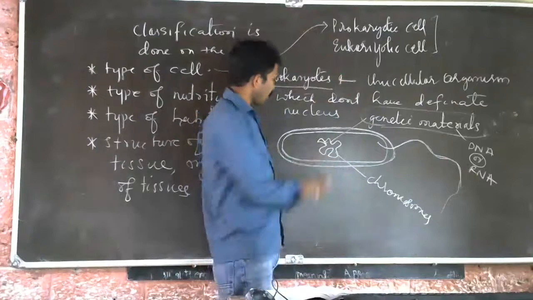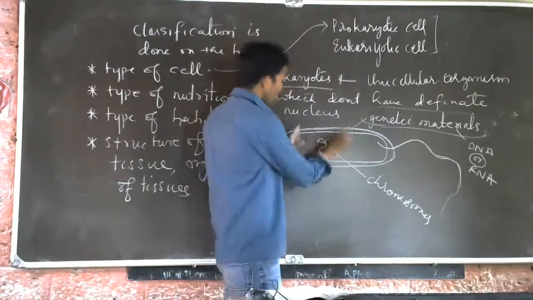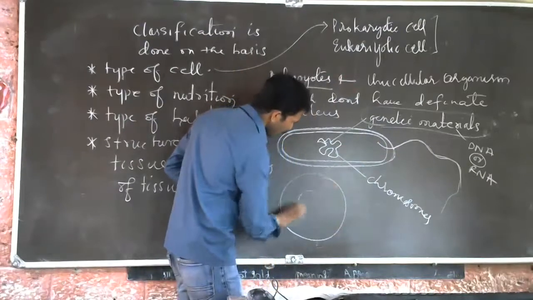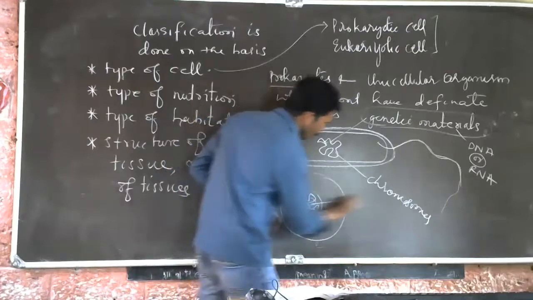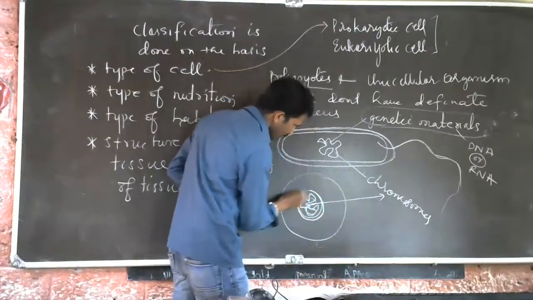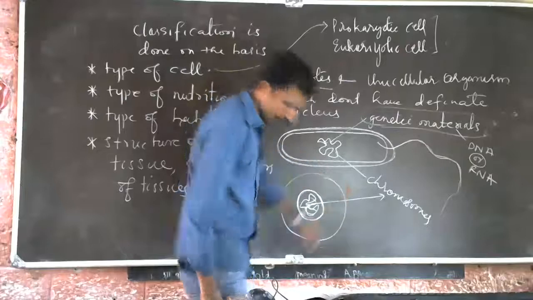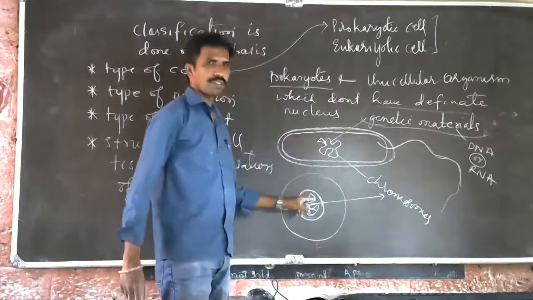So see, in this the chromosomes are without a nucleus. If you take the animal cell, there is a nucleus here. Inside the nucleus there is a chromatin network. Chromosomes are there. Here the nucleus is covered. Actually, the chromatin network is covered with a membrane.